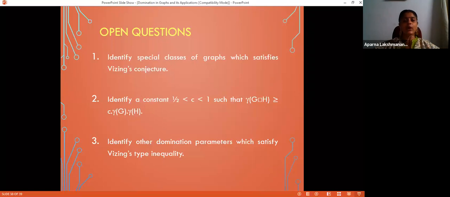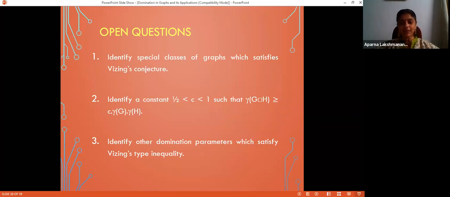Maybe if you are able to find a domination parameter which satisfies a Wissing's type inequality, the proof of that may give an idea to those who are working on Wissing's conjecture to settle the entire problem. Another interesting fact about Wissing's conjecture is that there is a paper published, if I'm right, in 2009, I'm not sure, which gives you a problem. If you settle that problem, you have settled Wissing's conjecture.